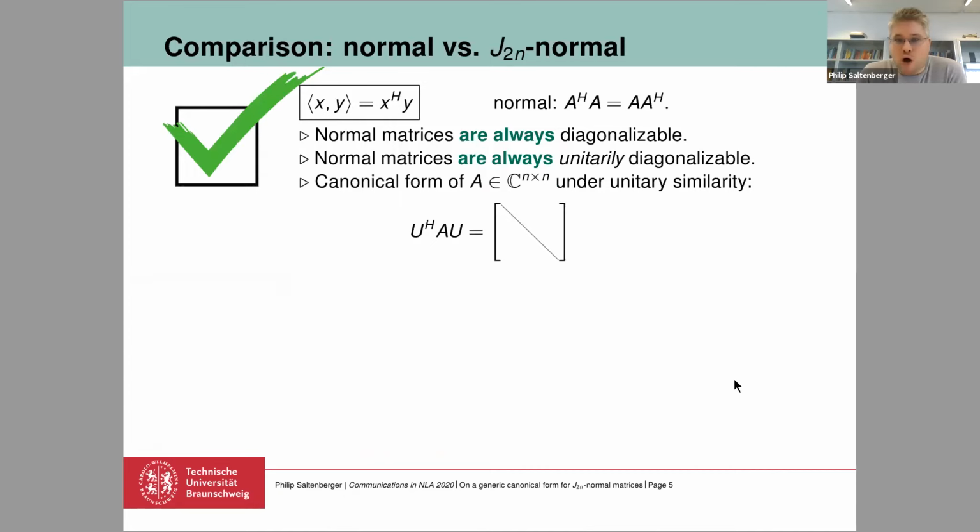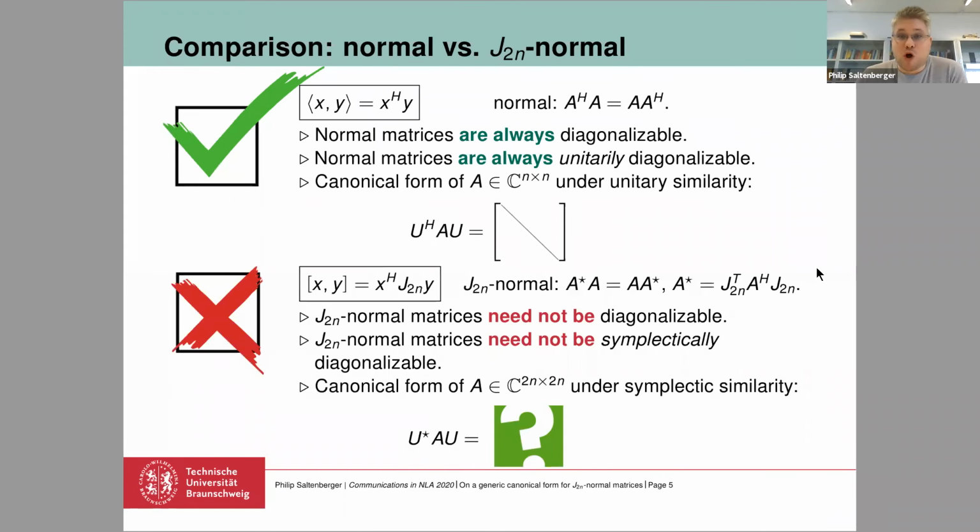First, look at the normal matrices. A normal matrix is always diagonalizable, and in addition to that, we can always find a unitary diagonalization of these matrices. So if you're looking for a canonical form for normal matrices under unitary similarity, the diagonal form is certainly the most canonical one for this type of matrices.